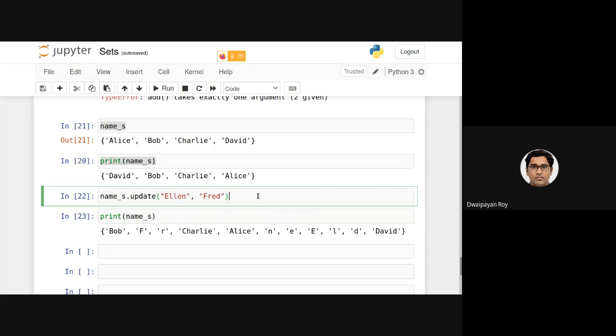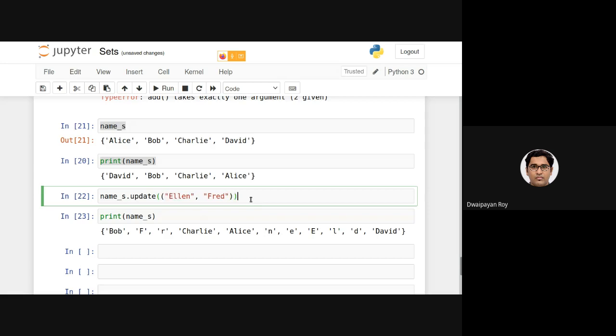Now, in order to add Ellen and Fred exactly as two different strings, we need to keep them as a single argument in update. If we execute update like this, it is a valid statement, but it is not the expected output that we want this statement to produce.